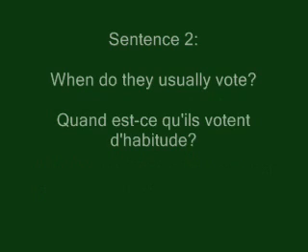The sentence number 2, when do they usually vote, will be this time quand est-ce qu'ils votent d'habitude. Quand est-ce qu'ils votent d'habitude. There was no inversion, and ils, the subject, comes before the verb votent. Okay.